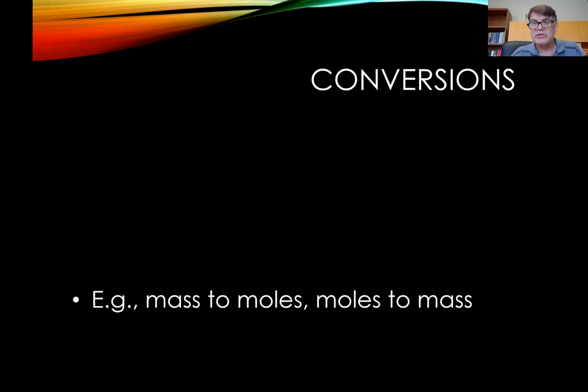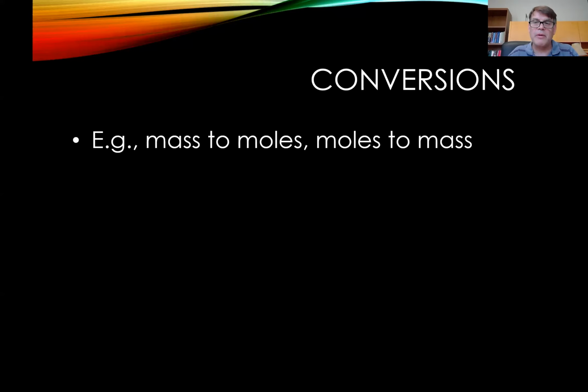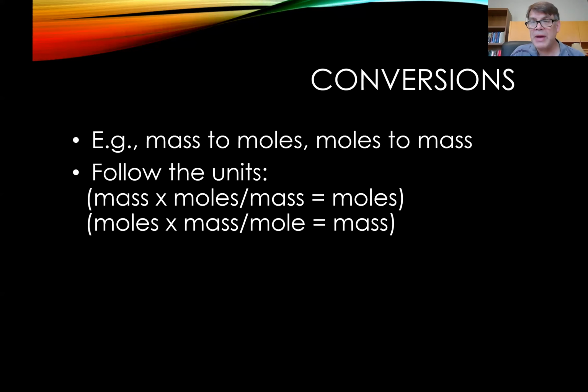Okay, conversions to end this. So how do you convert, say, I have 15 grams of carbon, how many moles is that? Or I've got 12 moles of carbon, what's the mass of that? How do you convert it? Well, it's all a matter of following the units, the factor label method. And I know I have a video in here from chapter 1 on the factor label method. So if I have the mass and I want to find the moles, I multiply the mass times moles per mass, which is the molar mass inverted. And then the mass cancels out because this will be on the top and that'll be on the bottom, and I'll be left with moles.